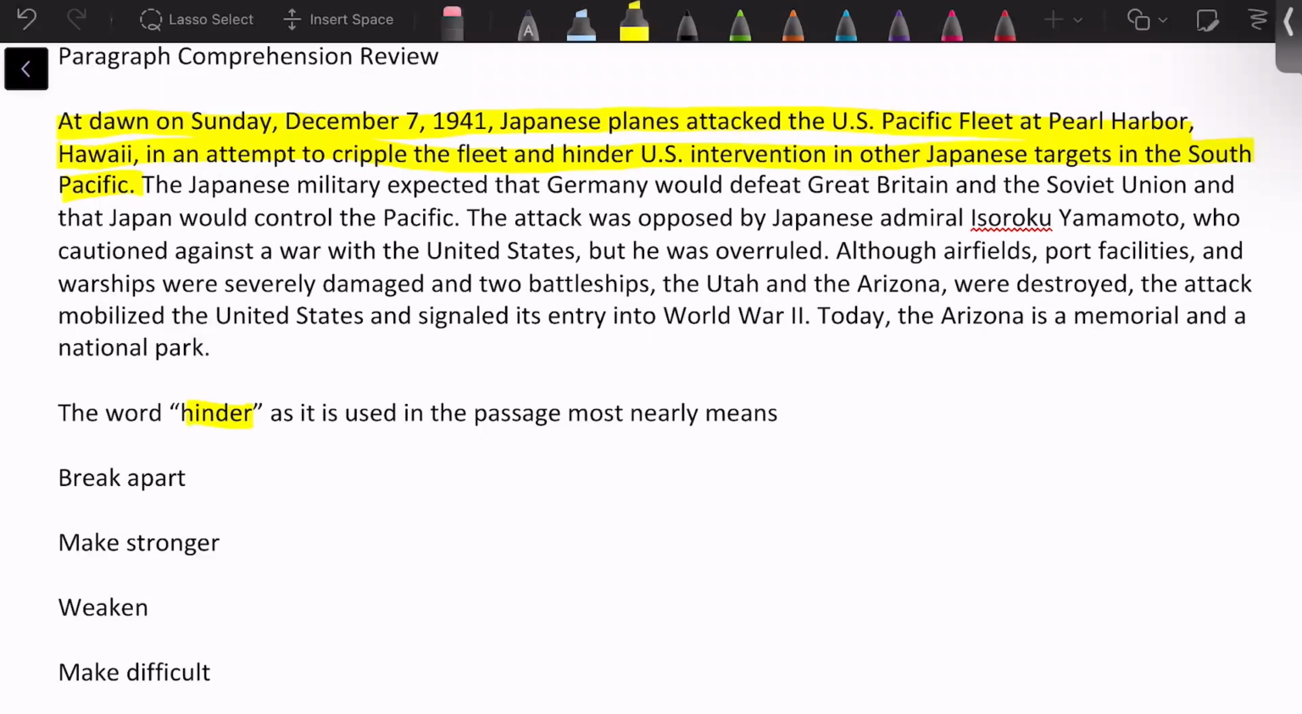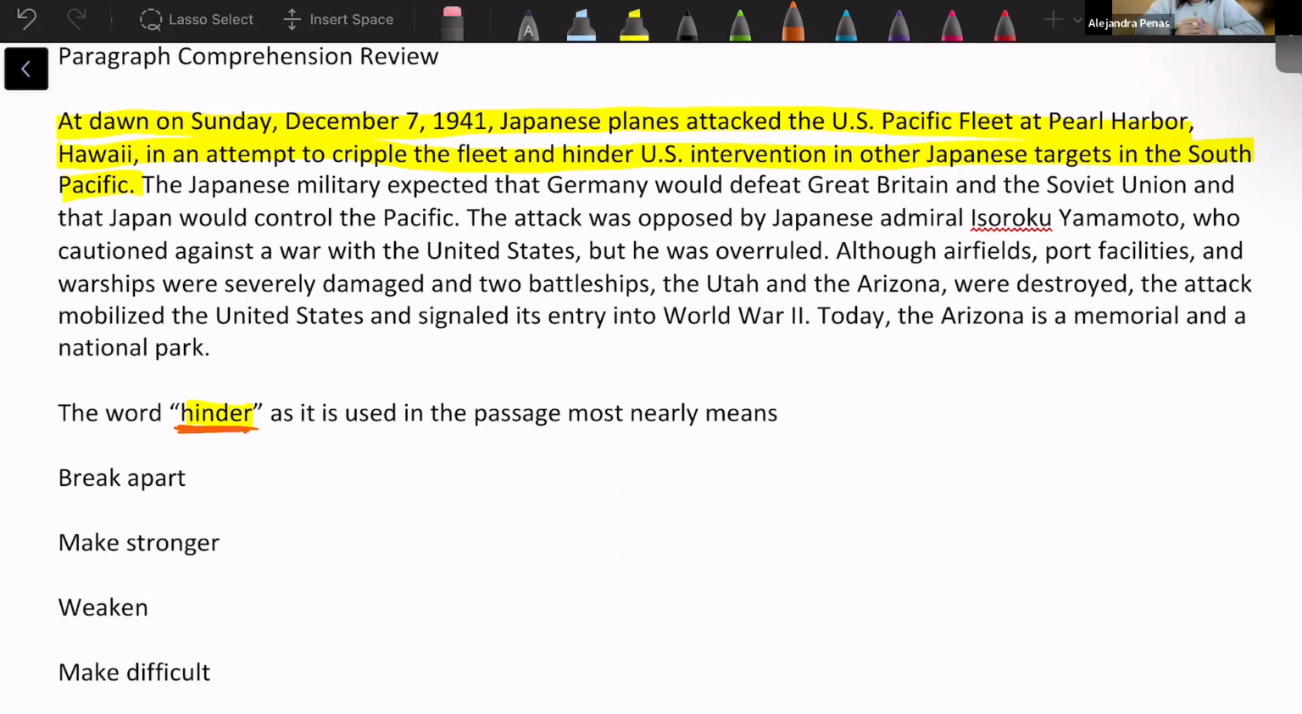Wait, what's the question again? Sorry. The question is, what does the word hinder mean as it is used in the paragraph? Oh, make difficult. Okay, so does everyone agree? No. I think it's the first one, break apart. Weak. Okay, so I'm getting a lot of different answers. I'm hearing weaken, I'm hearing break apart.